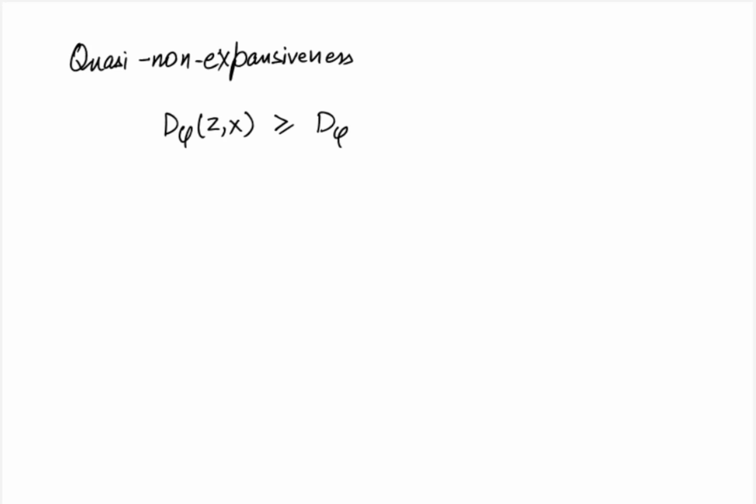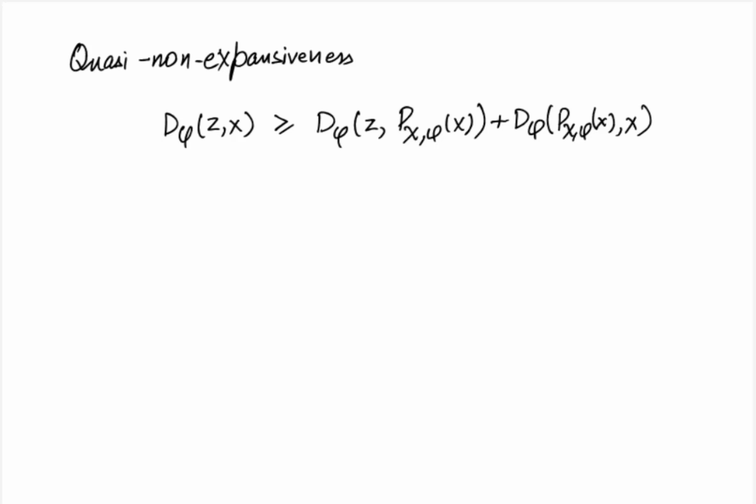The generalized Pythagorean gives rise to the property called the quasi-non-expansiveness property. The generalized Pythagorean says that D_phi(z, x) is greater than or equal to D_phi(z, P_X^phi(x)) plus D_phi(P_X^phi(x), x). Now all the divergence terms here are non-negative.